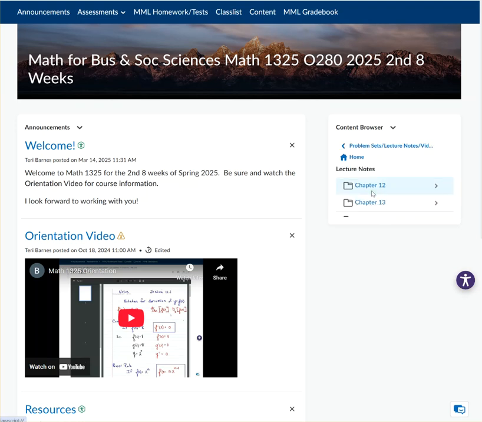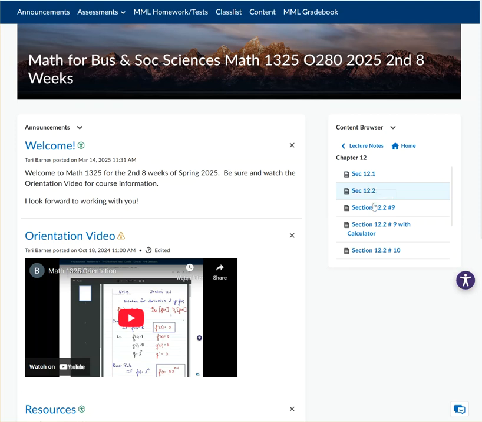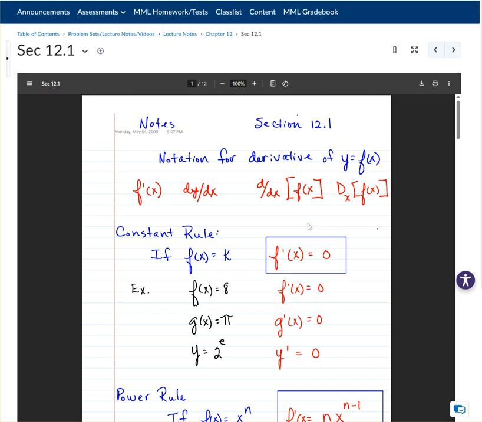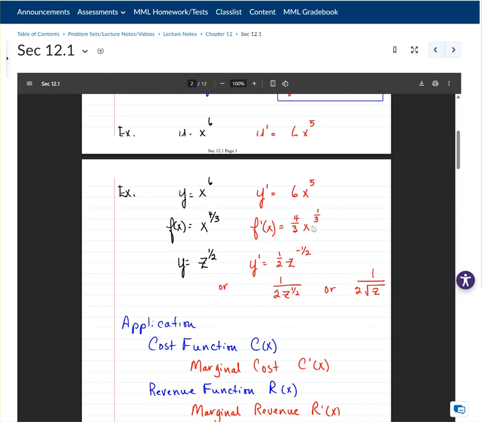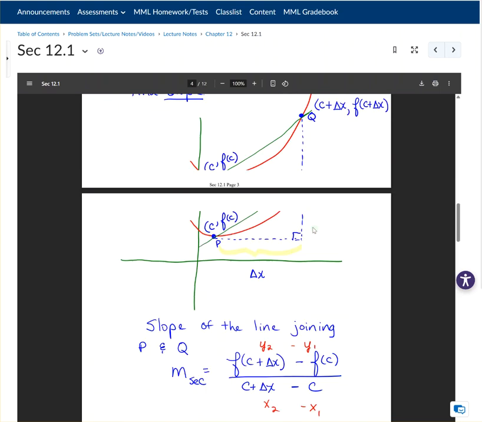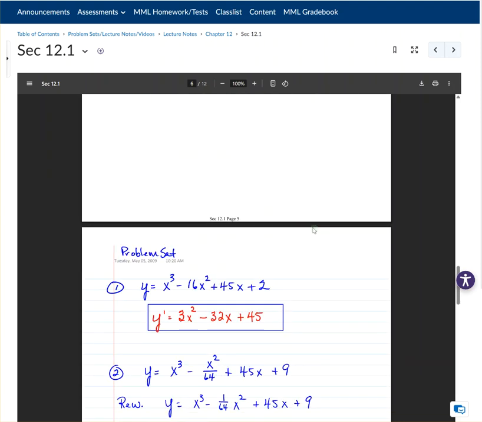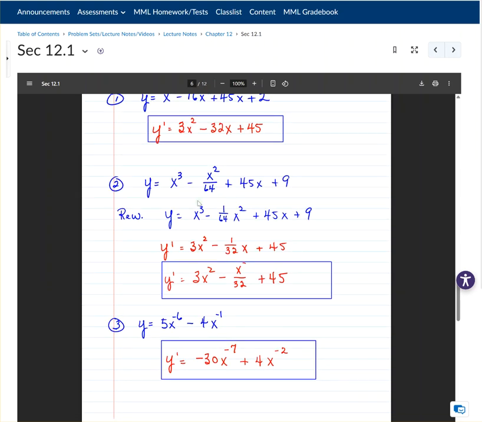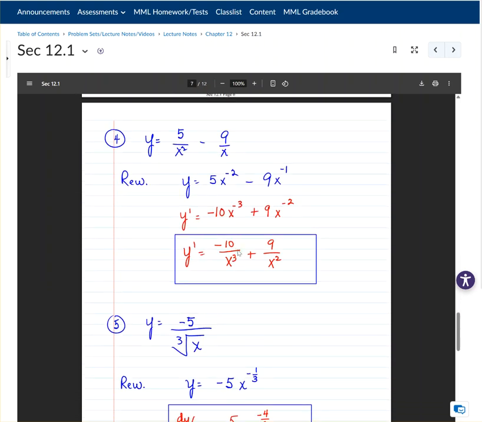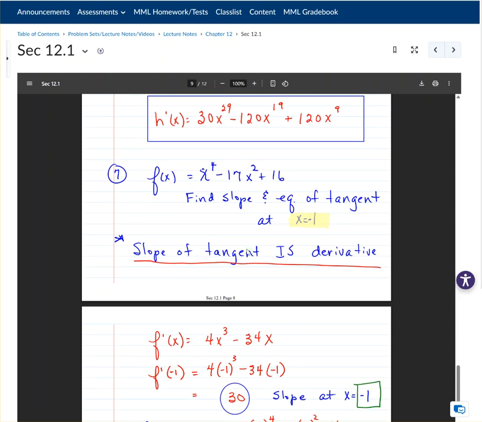Then let's go to lecture notes and go to chapter 12 and go to 12.1. And in 12.1, these are notes that I would be putting on the board if you were in class. I would be going over these examples, and then I would get down to the problems. This is the problem set, and I don't have it reprinted as a typed document, but it says find the derivative of this function. And then there is the answer. If it takes more work, there's more work. And when we get down here, there's some more stuff going on.